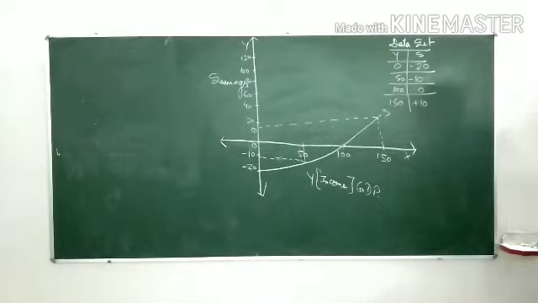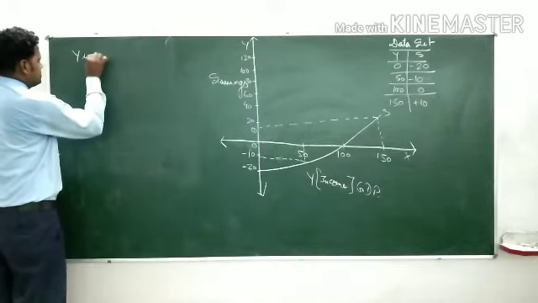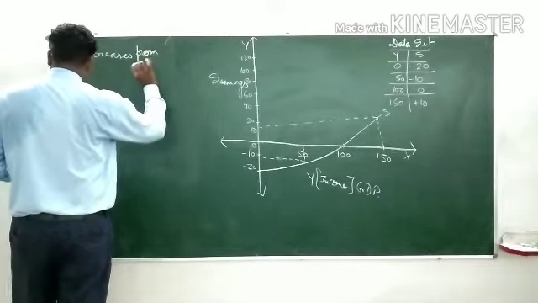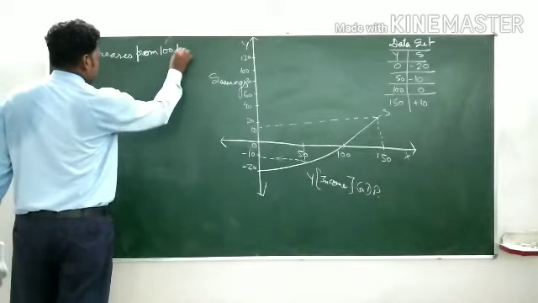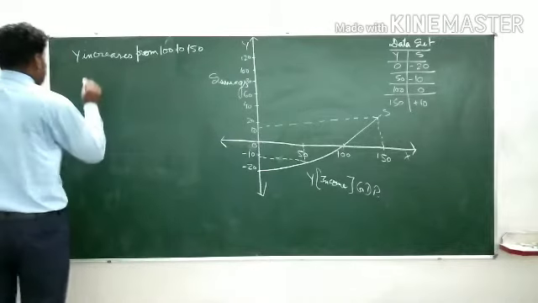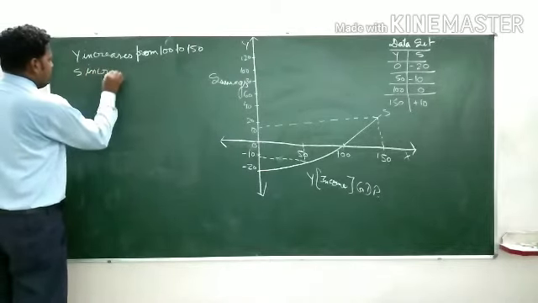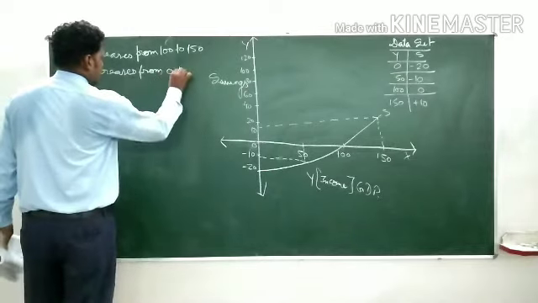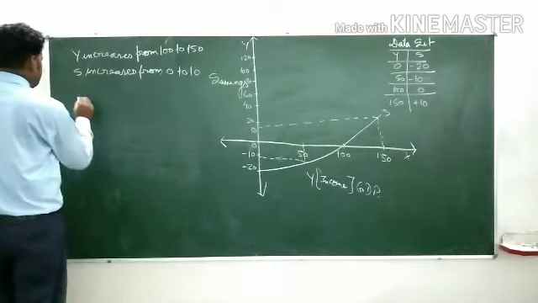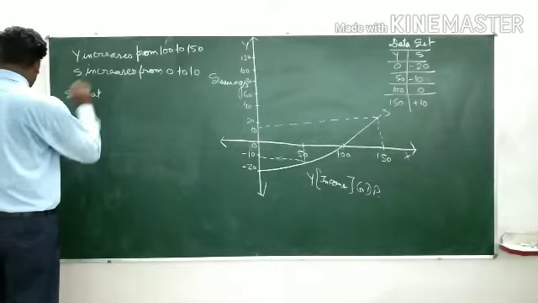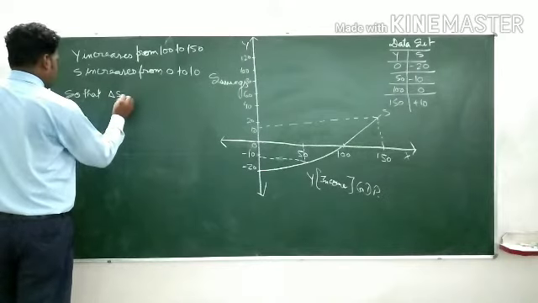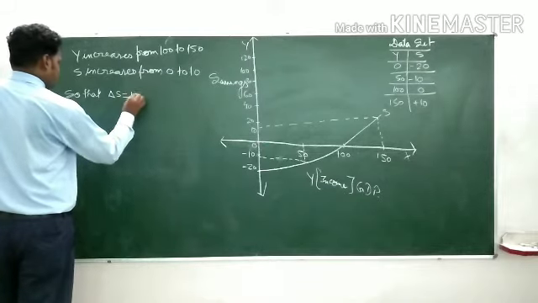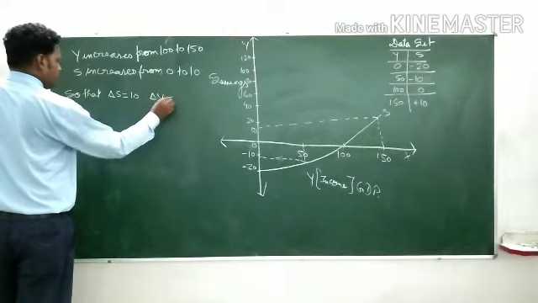Let's attend here. Y increases from 100 to 150, from 100 to 150, S increases from 0 to 10, so that change in S is equal to 10 and change in Y equal to 50.